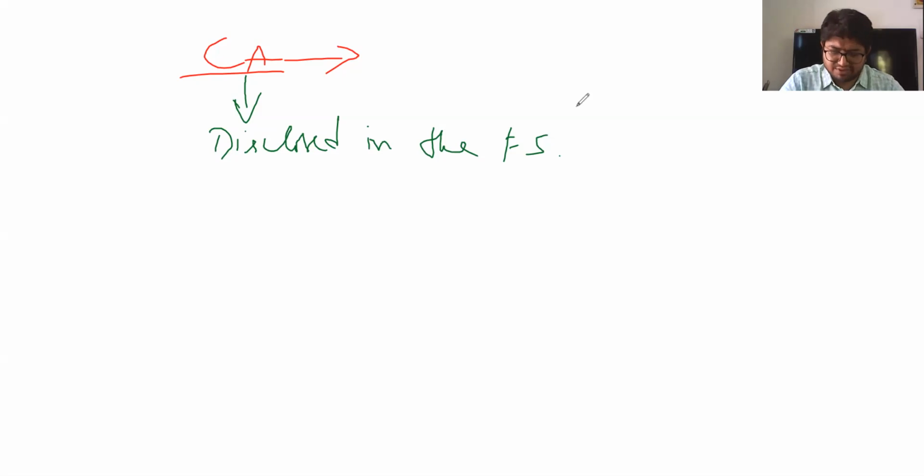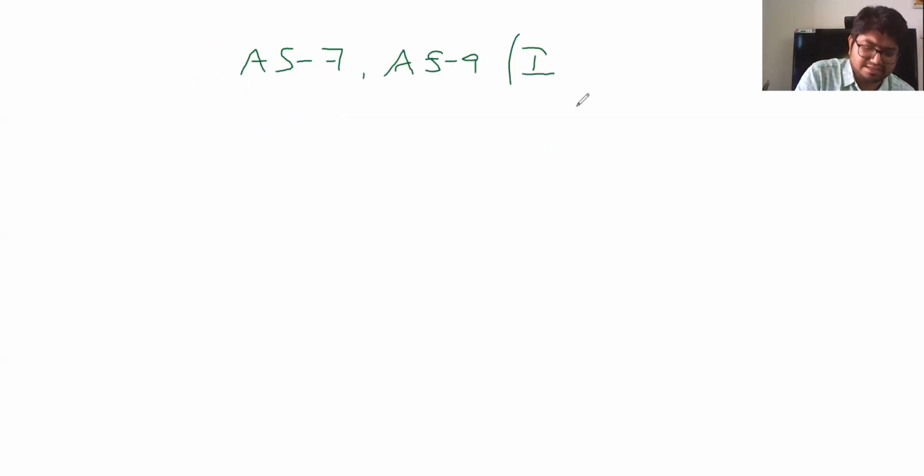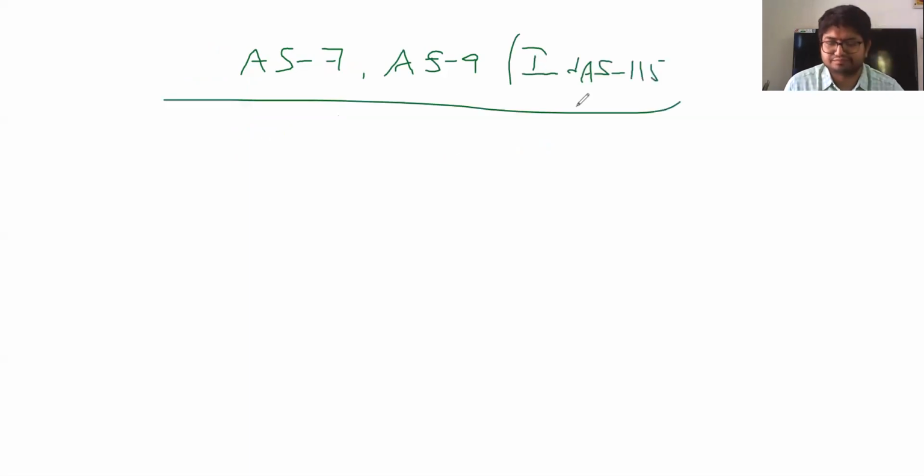Okay. Now with this, let us go to the standards we have left off, that is AS 7, AS 9 and Ind AS 115.